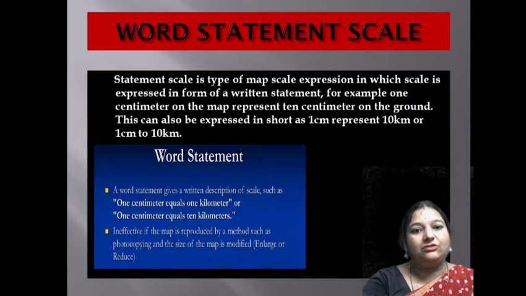This can also be expressed in short as 1 cm to 10 km. Or we can say that a word statement scale gives a written description of scale, such as 1 centimeter equals 1 kilometer or 1 centimeter equals 10 kilometers. You can see the image of word statement scale on my screen.